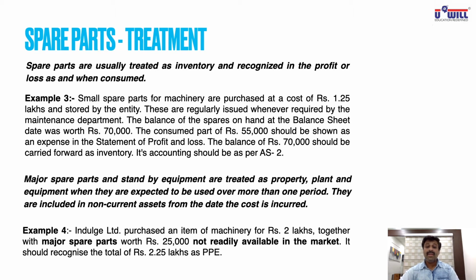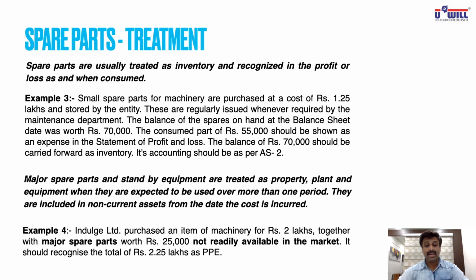So what happens if suddenly your machinery breaks down, and because that spare part is not readily available in the market, the smooth working of the enterprise will get affected? Maybe for days and days you are not able to produce the goods. So on the safer side, you buy that spare part of 25,000 and keep it aside, and that is a major spare part. You know that it will be required immediately, and if not available, it will affect your production.